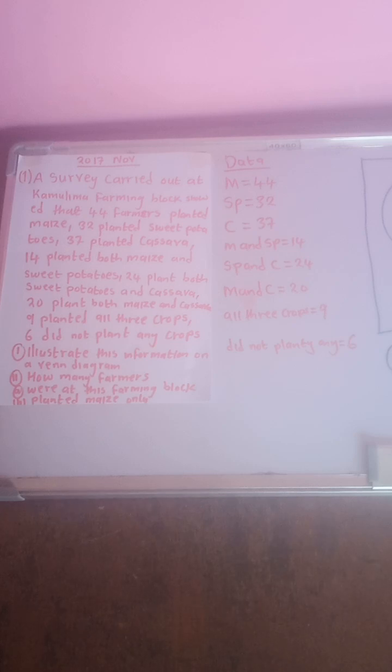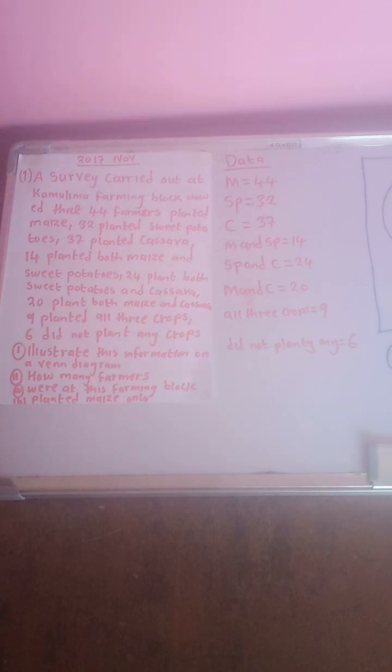24 planted both sweet potatoes and cassava. 20 planted both maize and cassava. 9 planted all the three crops. 6 did not plant any crops. So 6 people didn't plant anything. First question, illustrate this information on a Venn diagram.